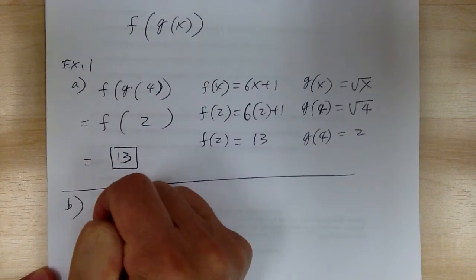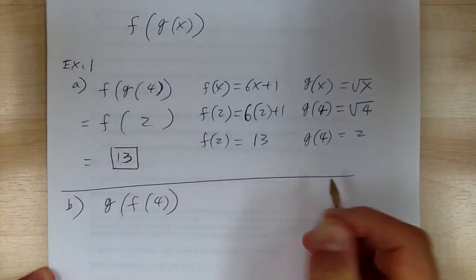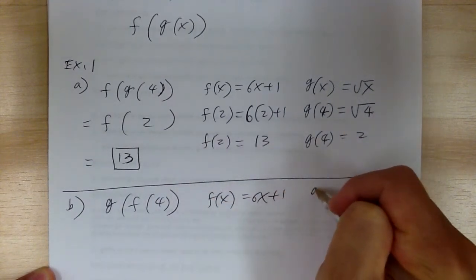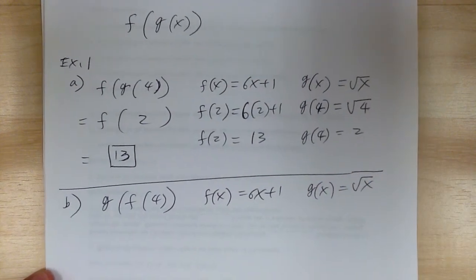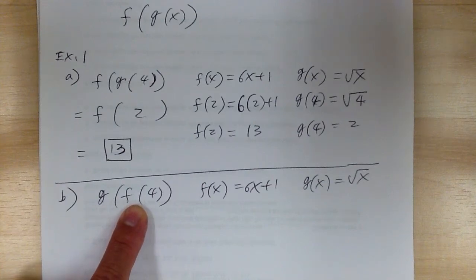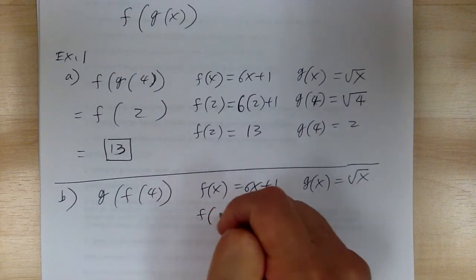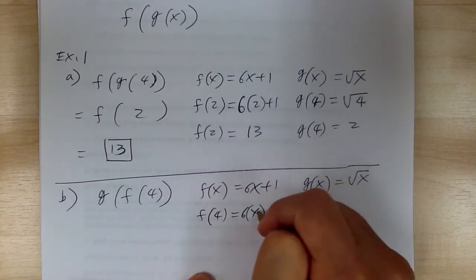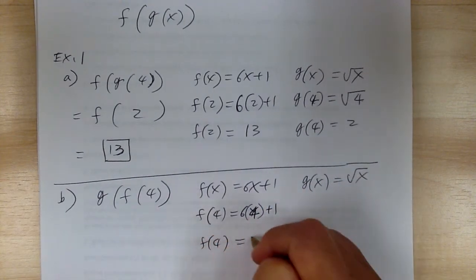Now part B is you're looking for g of f of 4. So again, it's the same process, right? Now let's see what happens. See if it comes out the same. So again, first you're going to put it in the dryer first. So you have to go to the dryer, right? So the dryer is going to do all this. You're going to do something to it, right? So f of 4 is going to end up with 25.